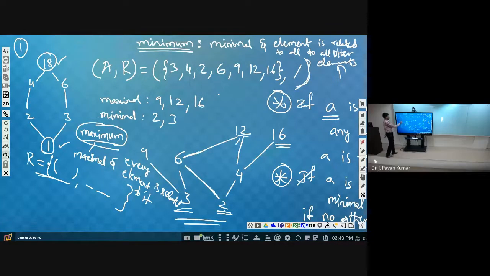Suppose one more element is there, which is 20, let us say, and 20 also maximum. Okay, like 18, 20 also maximum. Now this kind of element will not exist, I am saying. Of course you have told only one will exist. Okay, what's the justification? Or I am saying directly only one will exist. What is the justification for it?